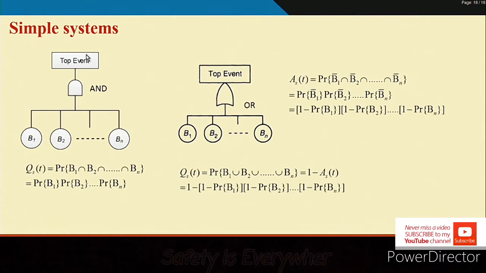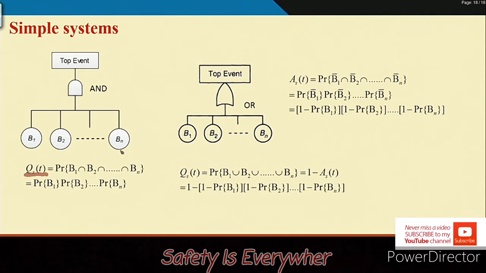If the top event occurs at time t, then the system is unavailable. As a result we are able to write Q_S(t), which is the joint probability, I can say the intersection of all the basic event probabilities.